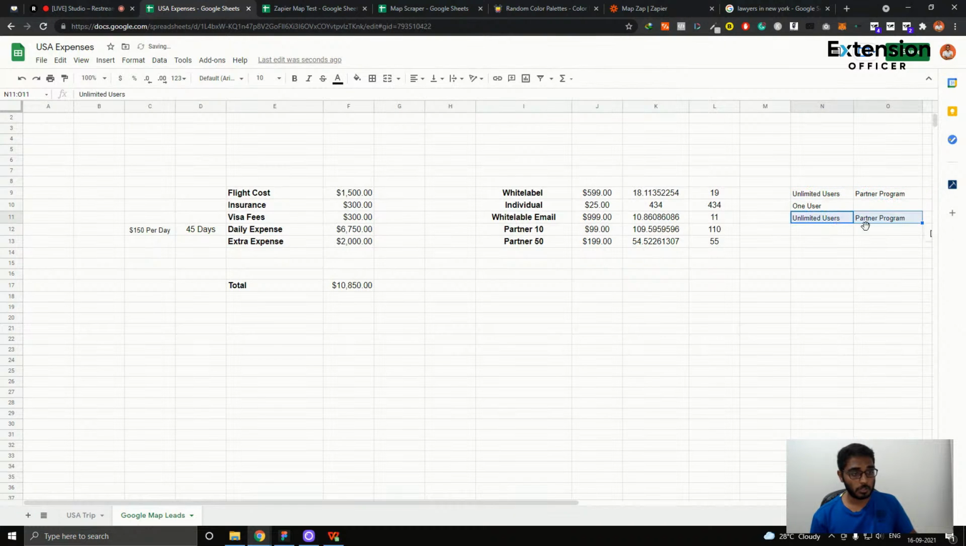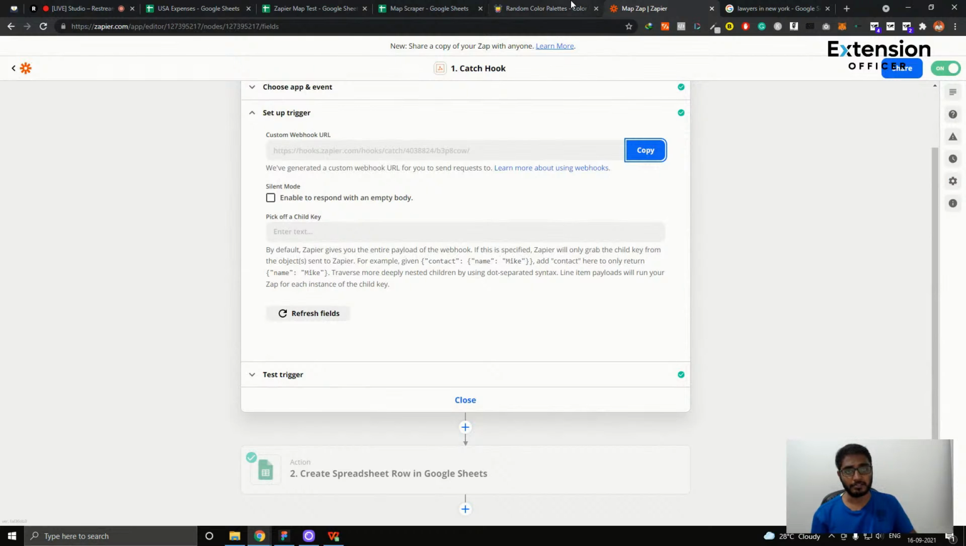The same thing goes here, partner program, and Partner 10 is just 10 users. They can add 10 users, probably 11 including them, so they'll get around 10 codes. And here they'll get 50 users, which is 51 codes. Okay, 51 users. I haven't yet created any website or anything as of right now for this particular software, but I'll be doing it for the next 4 to 5 days.